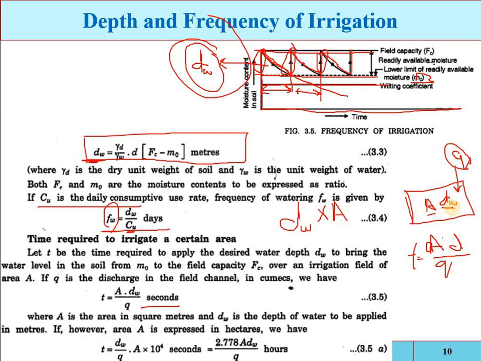This many seconds you have to allow Q discharge of water to A area, so that this much water is supplied. And to convert it into hours, if the area is in square meter, dW is the depth of the water applied in meter. If A is expressed in hectare, and W, that is the depth of water in meter, and Q is the discharge in cubic meter per second, then that will be the conversion. That is how many hours you have to apply the irrigation.